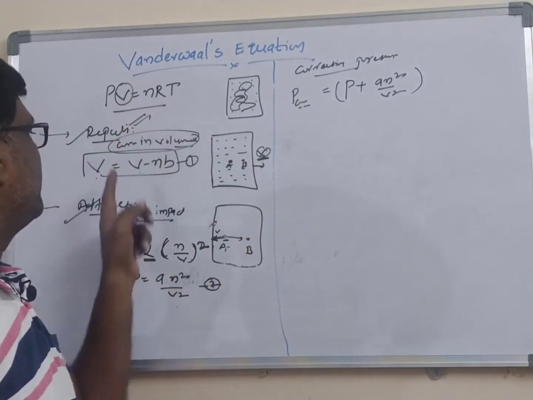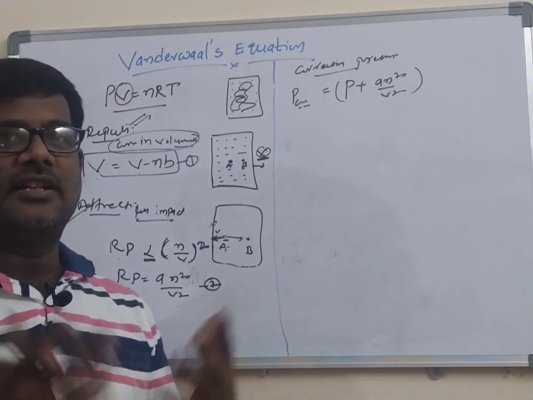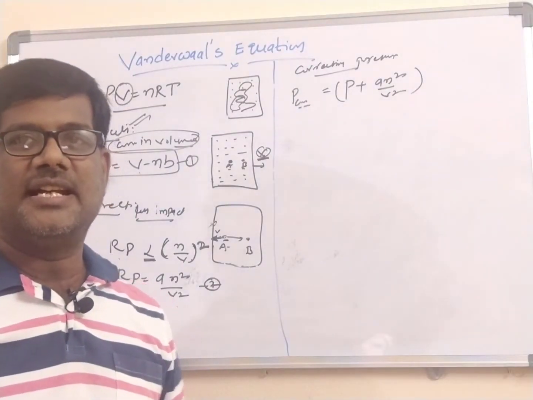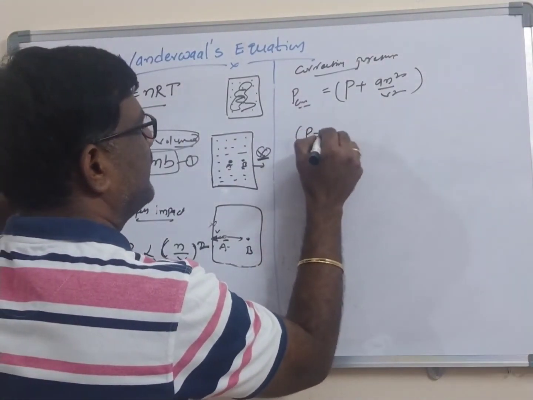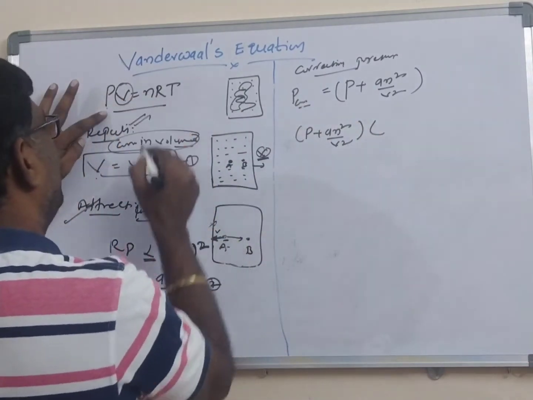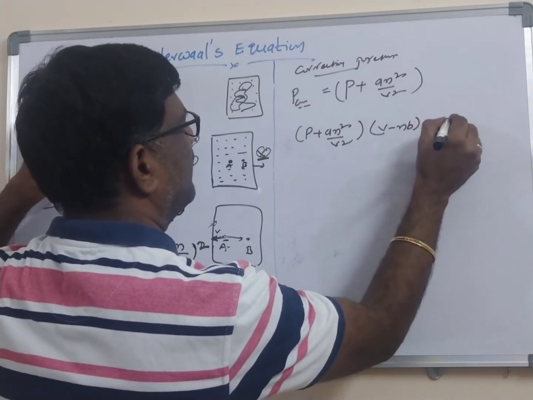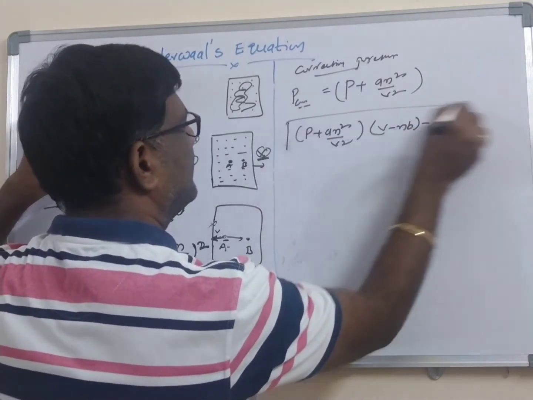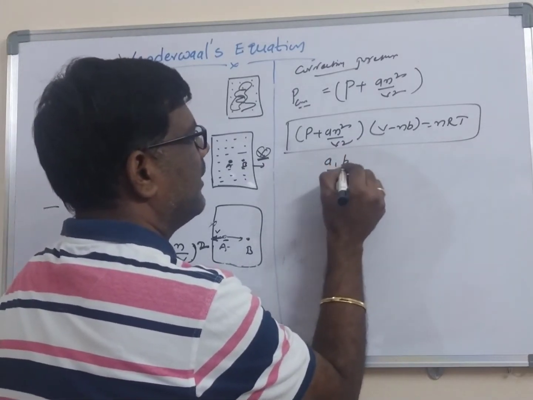Ultimately, this P value and the V value are substituted in PV equals nRT. Then you will get the equation, called the ideal gas equation. So, in place of P, I am keeping P plus an square by V square, into, in place of V, we have to write V minus nb, will be equal to nRT. And this equation is called the Van der Waals equation, where a and b are the constants.